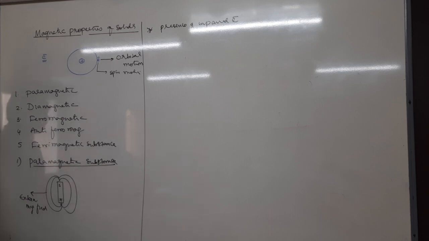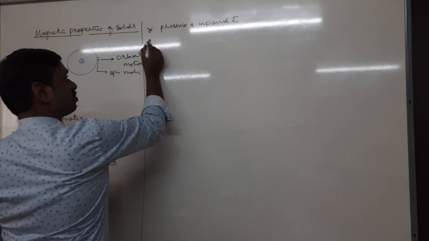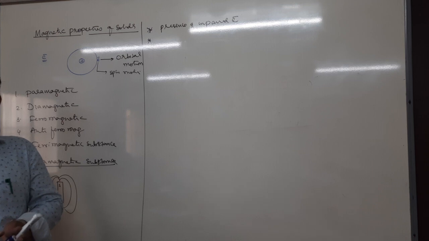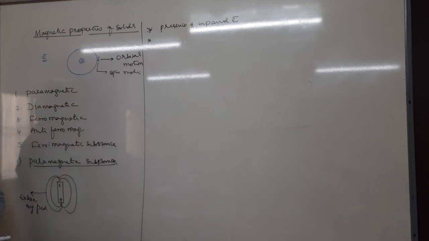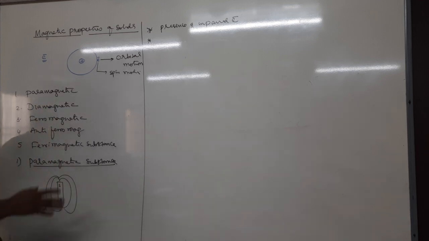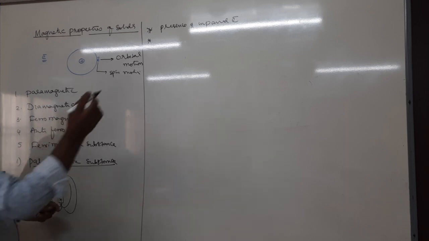One more important point: in the presence of a magnetic field they are attracted, but when the magnetic field is removed, the substance loses its magnetic property. So paramagnetic substances lose their magnetic property in the absence of a magnetic field.